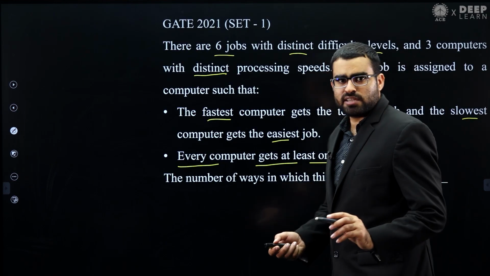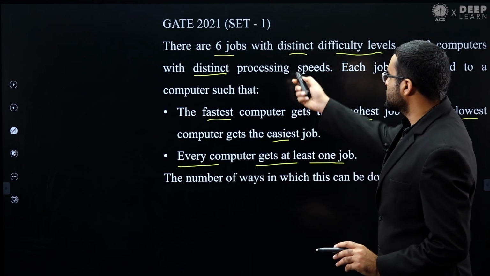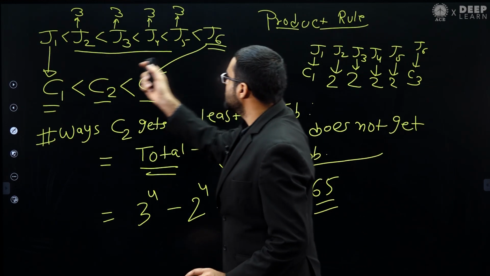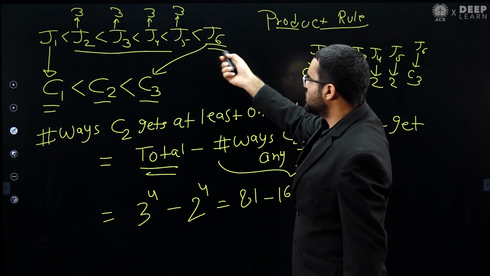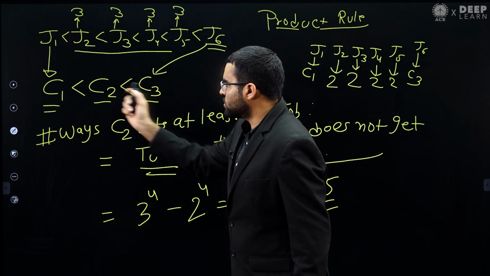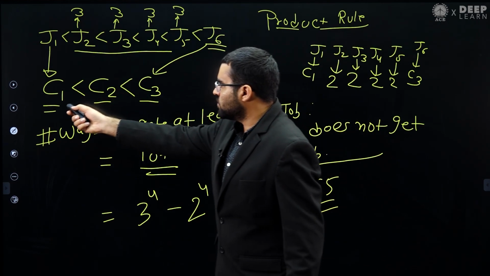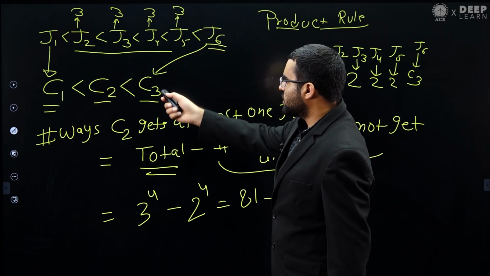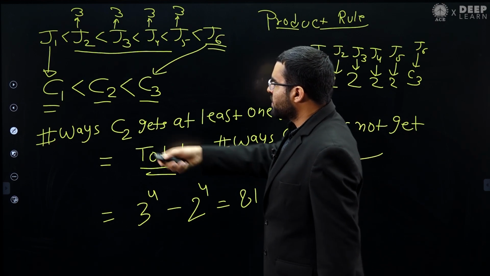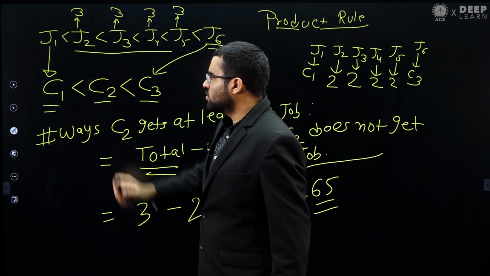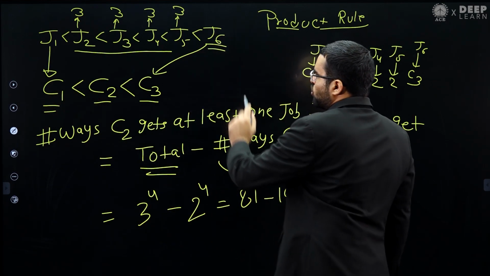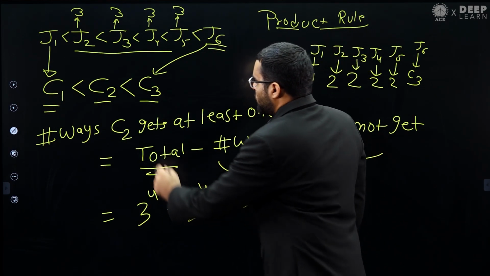Let me just repeat what we have done here. We have a total of 6 jobs with different difficulty levels. J1 is the easiest, J6 is the toughest. We have 3 computers, C1, C2, C3. C1 is the slowest computer, C3 is the fastest computer. Now he is saying that we give the easiest job to the slowest computer, and the toughest job to the fastest computer.